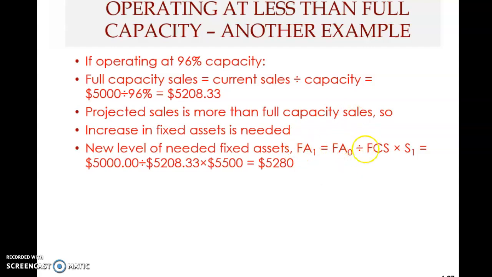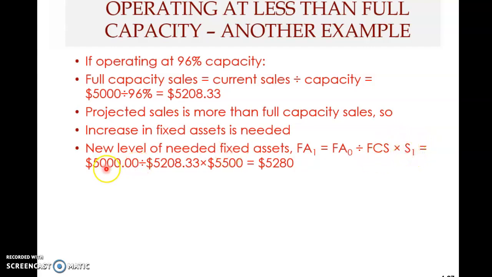So you take the current level of fixed assets, FA0, divided by the full capacity sales, then multiplied by the projected level of sales.